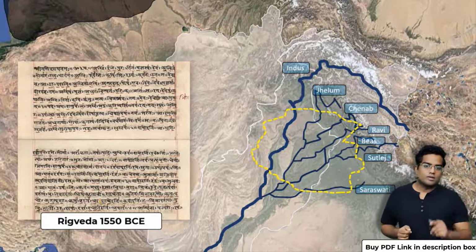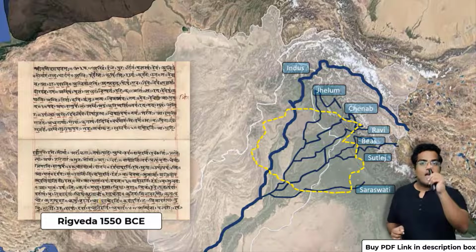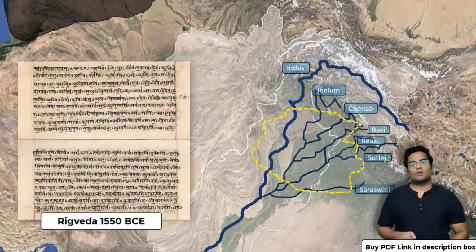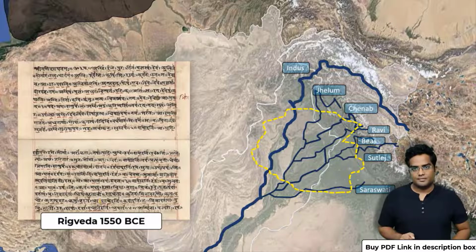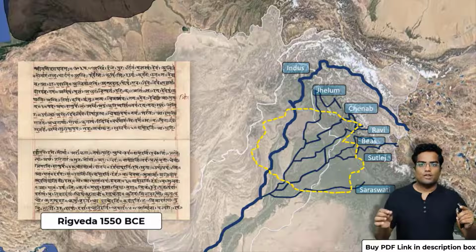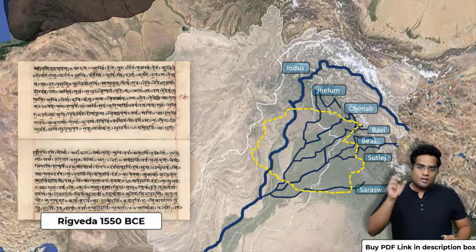You can find the Indus River, the Jhelum River, the Chenab River, the Ravi River, the Beas River, the Satluj River, and also the Saraswati River. A very fertile and important region. This is where the Rig Veda was actually composed, the region of Sapta Sindhu.